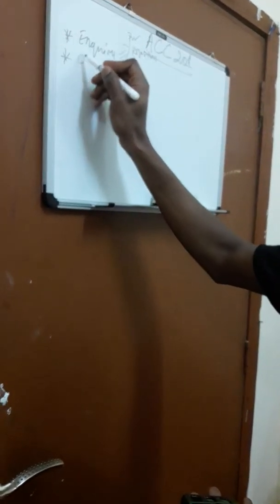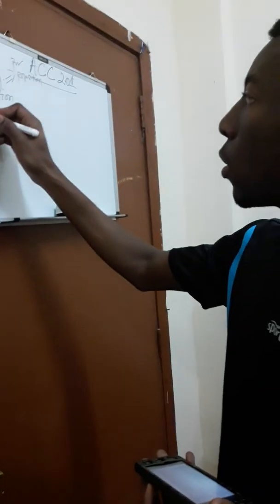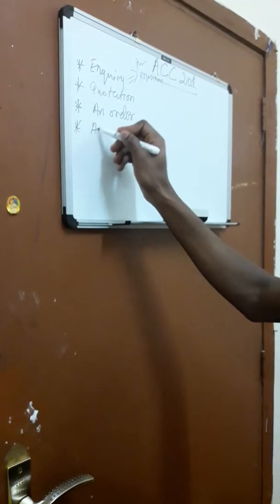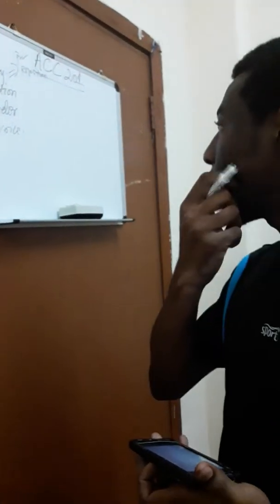Now, after you ask the question, they are going to reply with what we call a letter of quotation. A letter of quotation is just a reply to all the questions you have been asking in a letter of inquiry. After that, we go to what we call placing an order. Since they have replied from the many suppliers that you have sent this inquiry to, because you want to compare the prices to buy at a cheaper price, you are now going to place an order. And once you place an order, with the quantity and so on, they are going to prepare what? An invoice. Okay, they are going to prepare what we call an invoice.